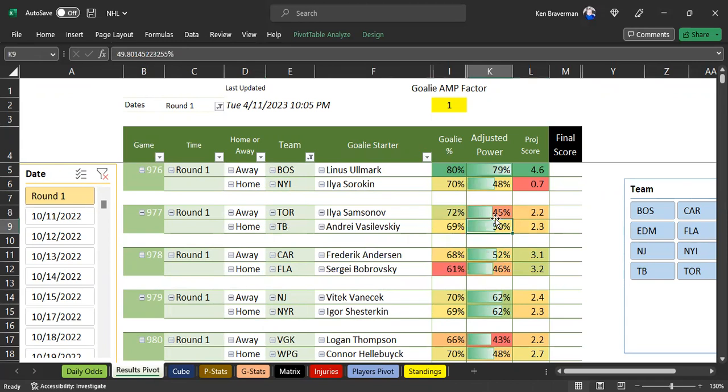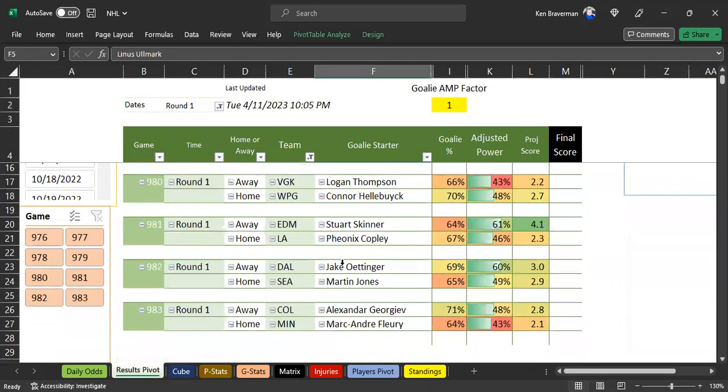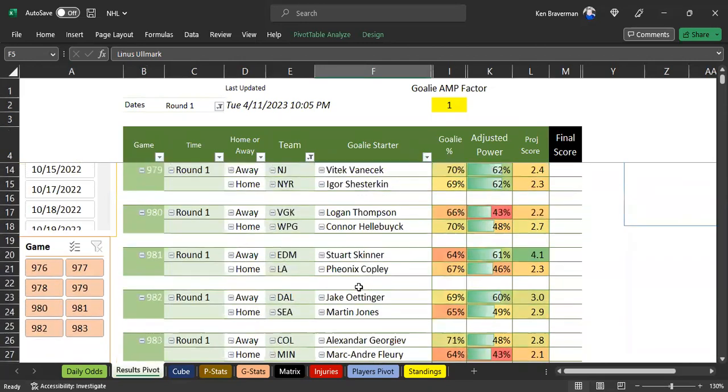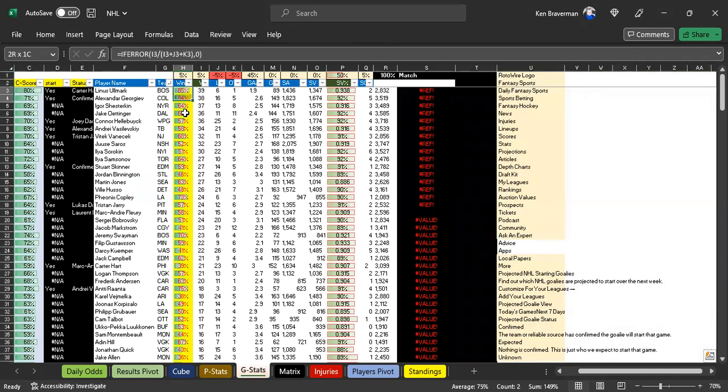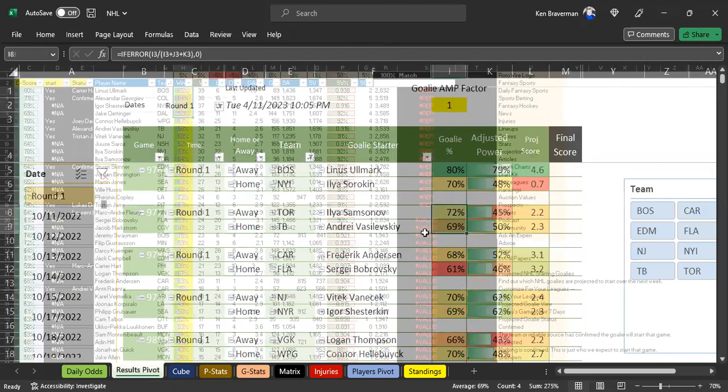When it's this close, I have goaltenders. By the way, Linus Ullmark went out of the game tonight in the third period, the game you'd think he would have stayed in to win, because of some injury, it looked like. So keep an eye on that. Could be Swayman instead. But these are just guesses at the goaltenders because we don't really know. It's the highest ranked goaltender on each team is what I chose from the goaltending sheet. So when we did this, it's kind of nice to just glance at it.